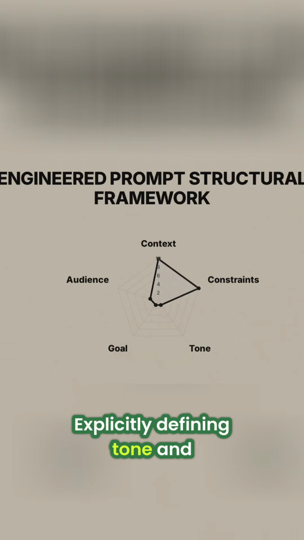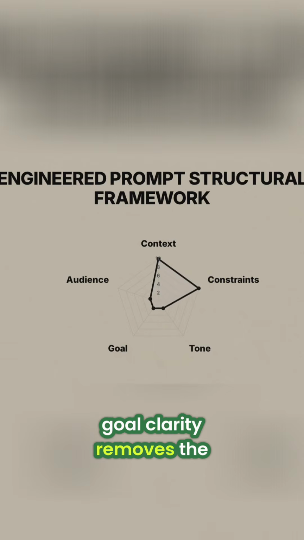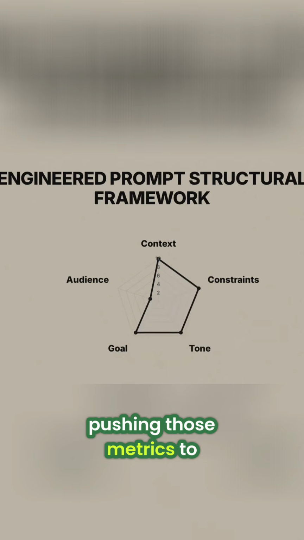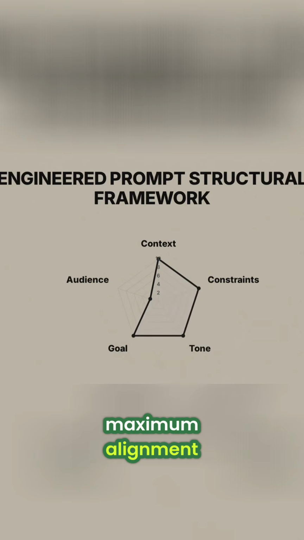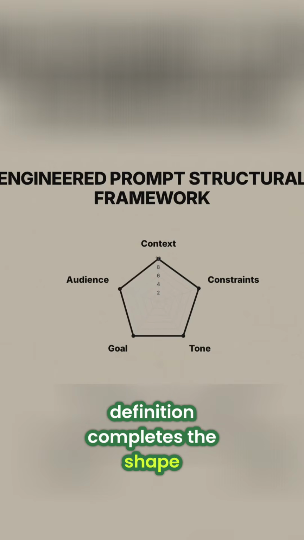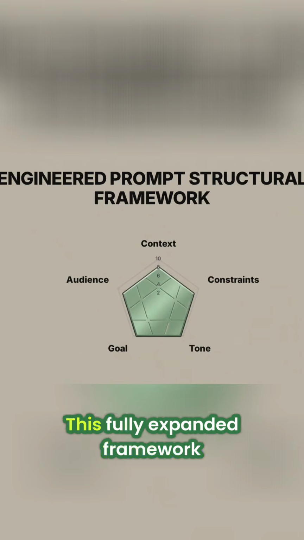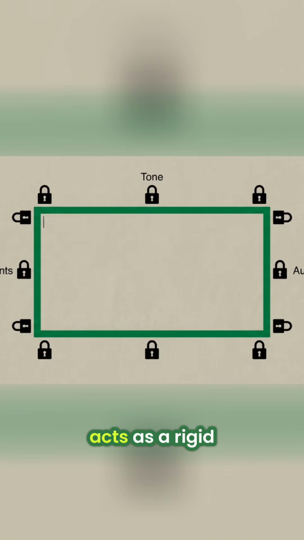Explicitly defining tone and goal clarity removes the AI's ability to hallucinate your intent, pushing those metrics to maximum alignment. Finally, locking in your audience definition completes the shape. The chart maximizes into a perfectly balanced, scored geometric form. This fully expanded framework acts as a rigid, impermeable mold. The language model has no choice but to conform to the boundaries you established.